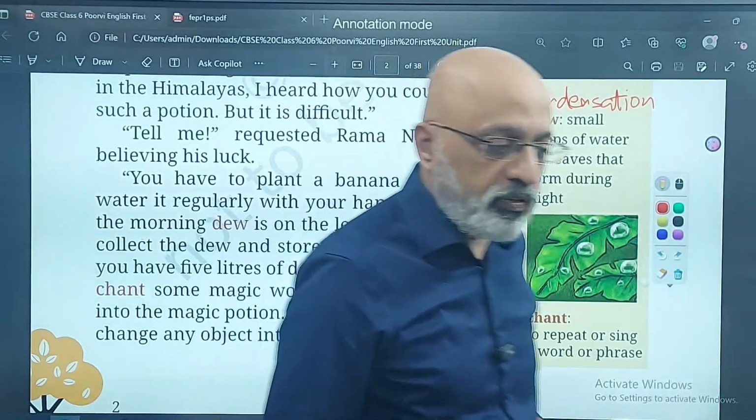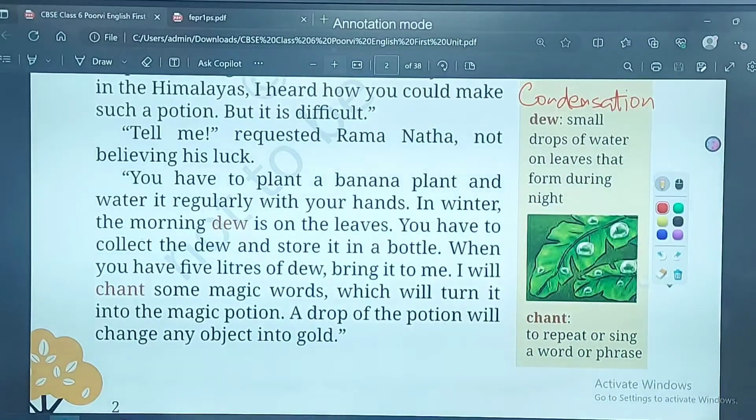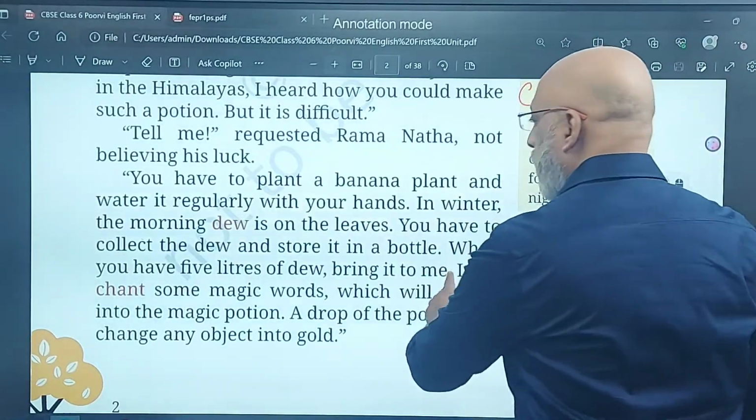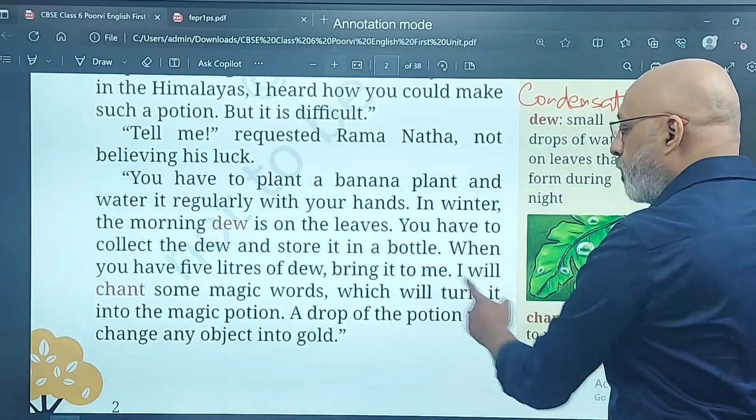Condensation. Because of the phenomenon of condensation, the dew is formed on the leaves, and that is what he wants Ramanatha to collect and store in a bottle. When you have 5 liters of dew, bring it to me.